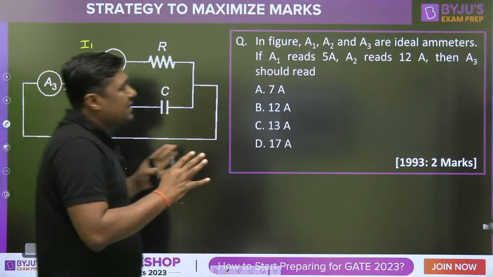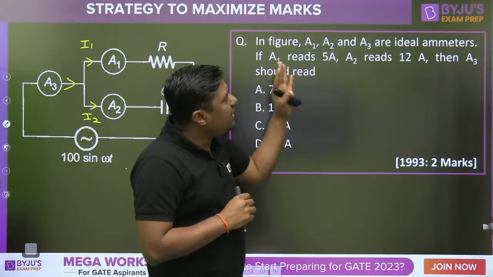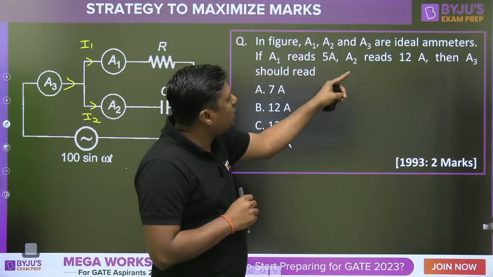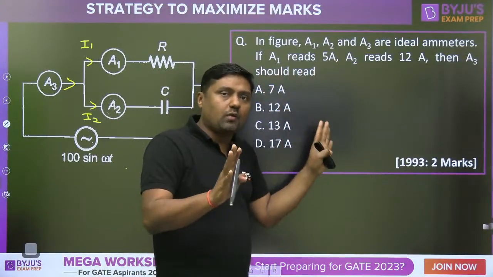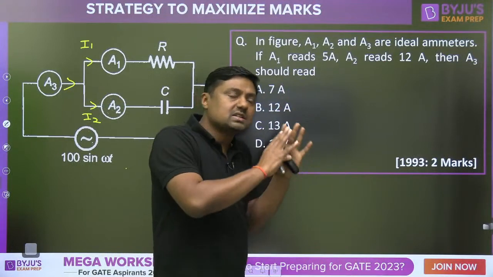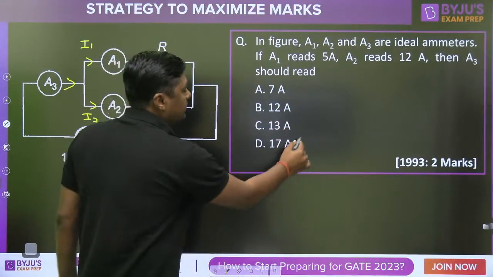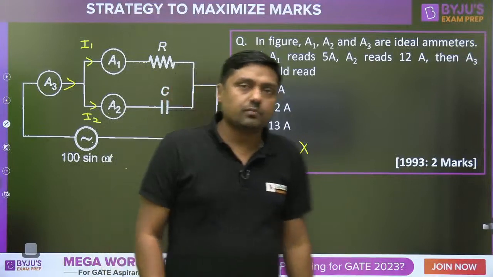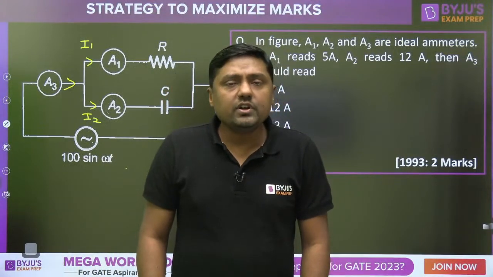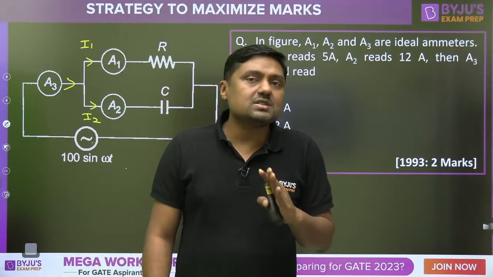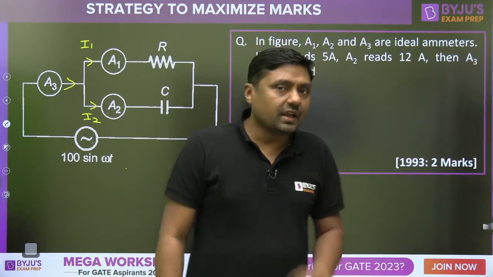Phasor sum means you can't directly add these two, 5 and 12. If you have the idea, 5 plus 12, that is 17, is not going to be the answer. You can eliminate it first, because it is a phasor sum. If it is a phasor sum, the value is always less than 17. Second elimination.